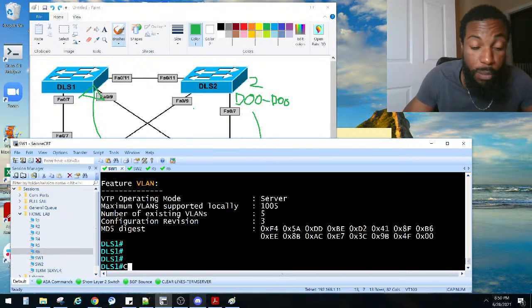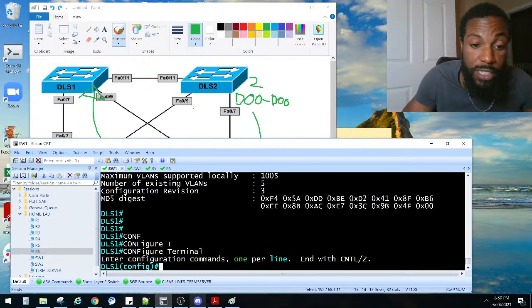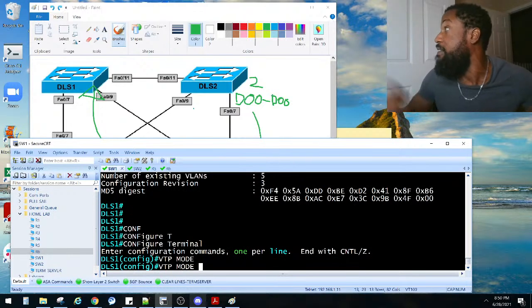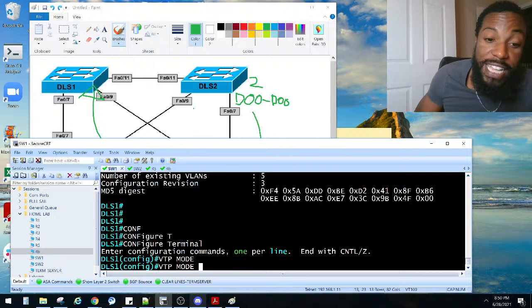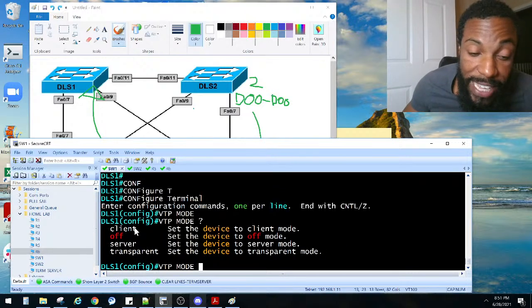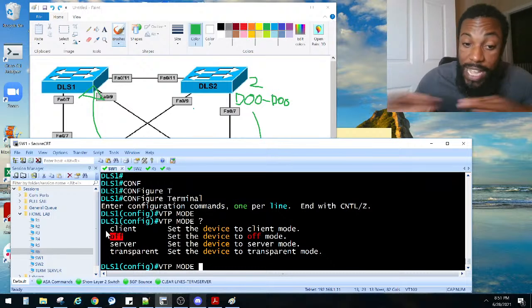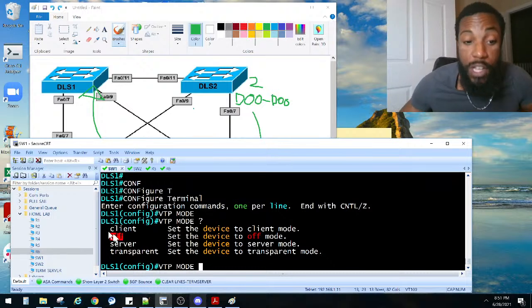I like that answer from Paul and Sam. So let's go with that. So VTP mode. And the last mode that I was mentioning, that's right, Paul, Paul said it. It's the off mode. There it is right there. See, that's the 4 modes: client, server, transparent, and you can do off. So that sets VTP, that turns it off.